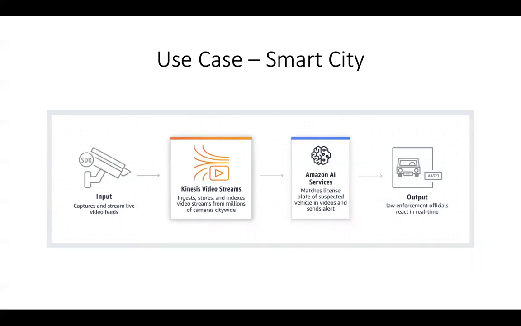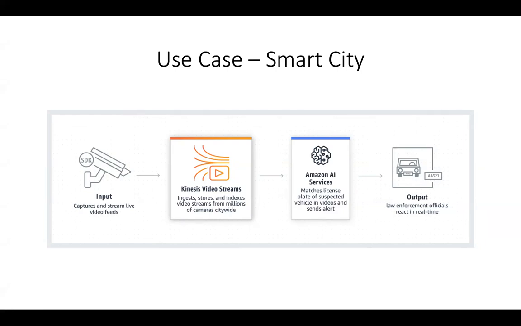And one other use case is a smart city, wherein you can have all of the video from the traffic cameras that you have set up across the entire city sent into Video Streams, where it indexes data from millions of cameras citywide. And then you can use your Amazon AI services to find license plates on vehicles and possibly send alerts. Then law enforcement officials can react in real time, right? If there's an accident, this will also be pretty helpful for an ambulance to come and save those people, right? So it's a pretty nice use case.